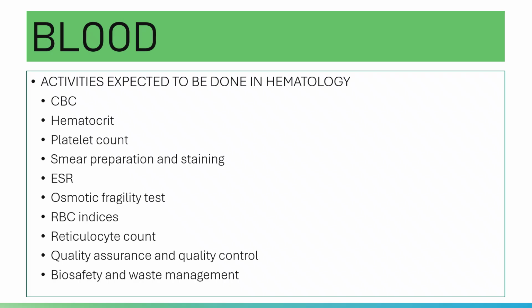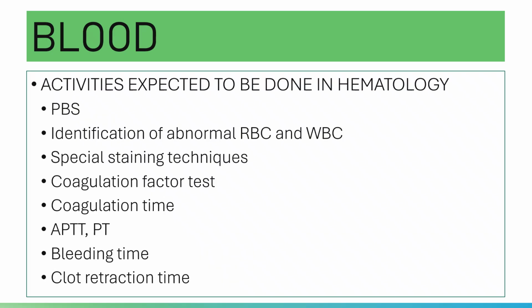You will also do erythrocyte sedimentation rate, osmotic fragility test, RBC indices, retic count. What else? Instrumentation, quality assurance and quality control.